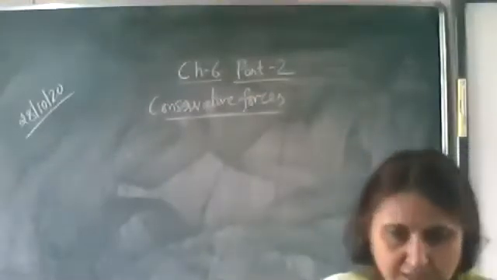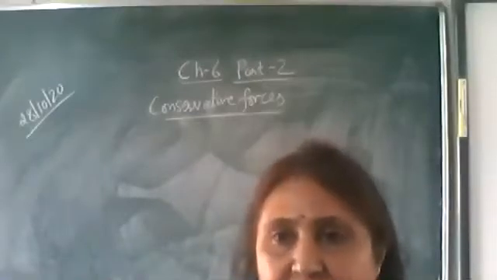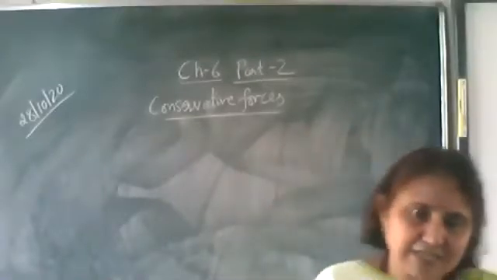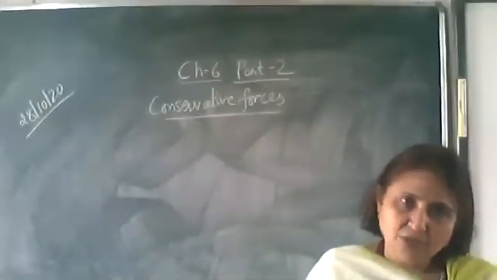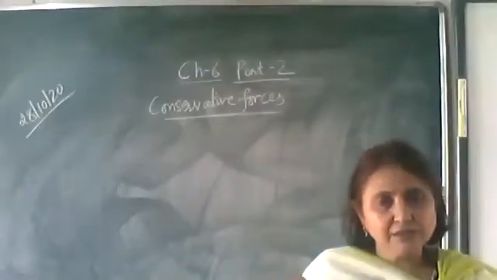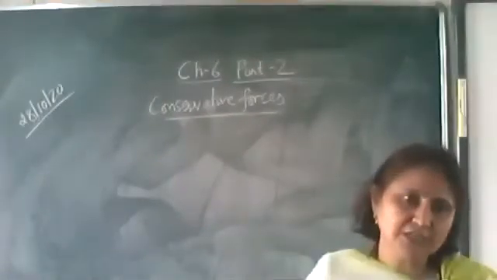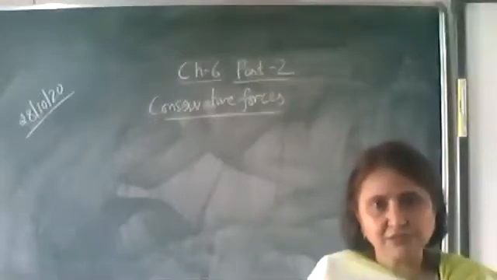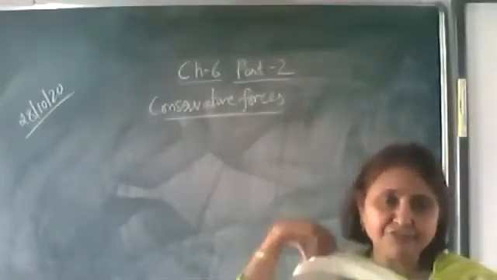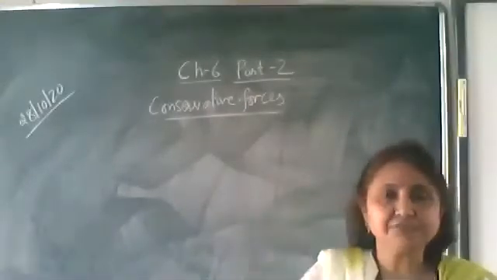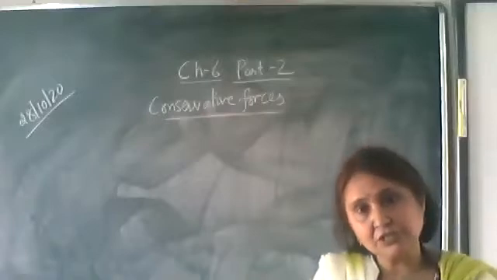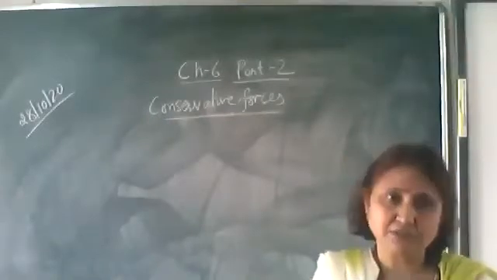Now let's understand with the help of an example. The gravitational force is a conservative force. You lift a body vertically upwards, and the work done is mgh. Now take it along a different path, through stairs: the work done is again mgh.